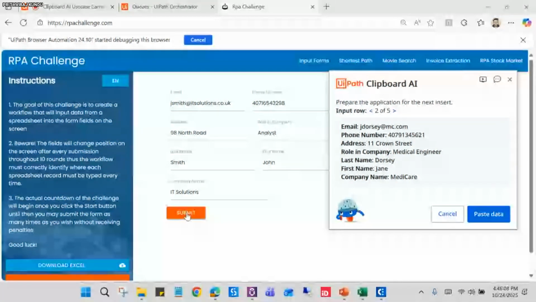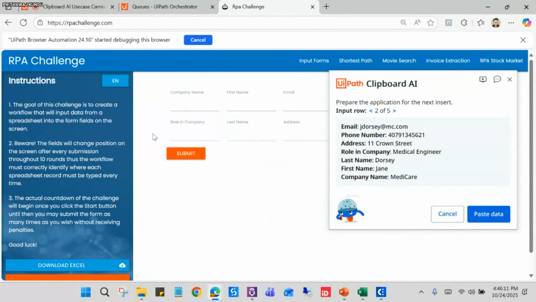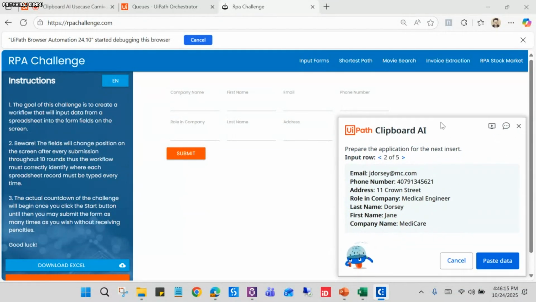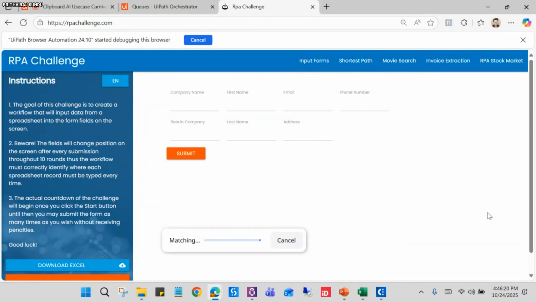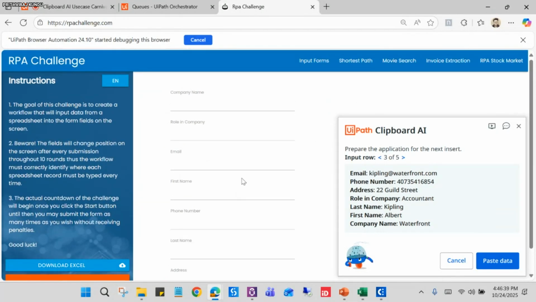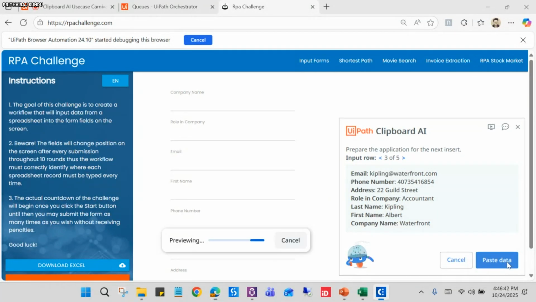Now if I click on submit here, you can see the positions are changing, right? So now let me paste the data here. See how intelligently it can paste the data here. You can see, irrespective of the place change, it can detect and paste the right data in the right field, right? So now let me do it once again. This time it's vertical. Let's paste the data here.